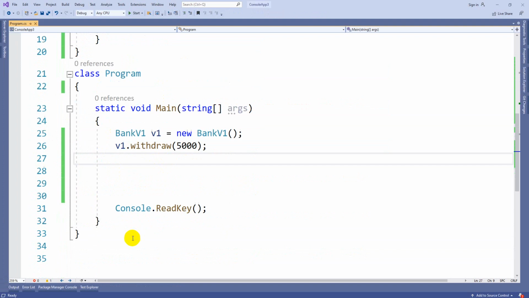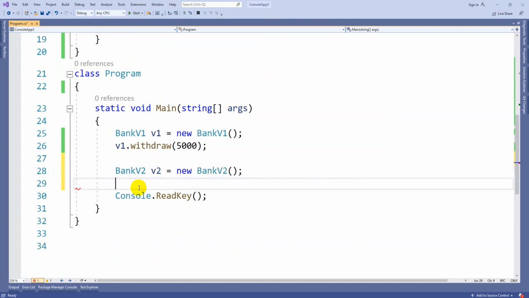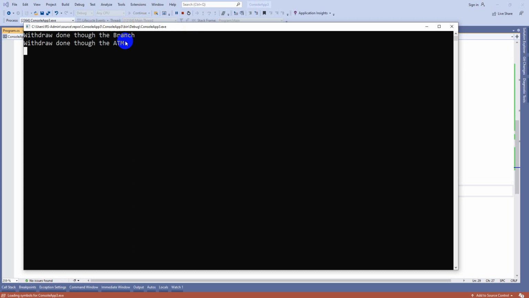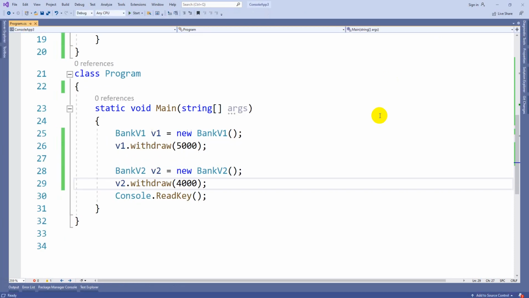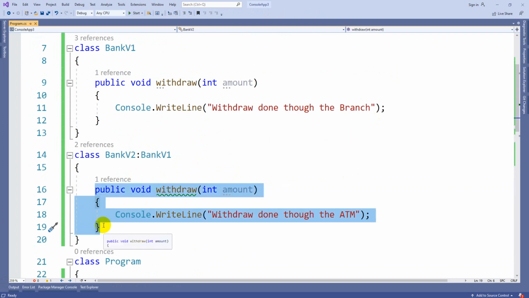Now whenever we create an object for the child class, bank version 2 v2 is equal to new bank version 2, so v2 dot withdraw of 4000. Instead of calling the parent method, it will call the child method. So withdraw done through the ATM. This is what is called replacing the functionality, or overriding the functionality.